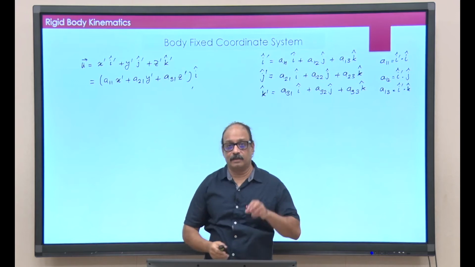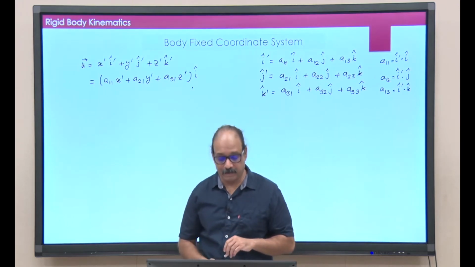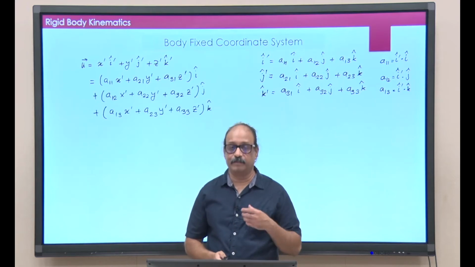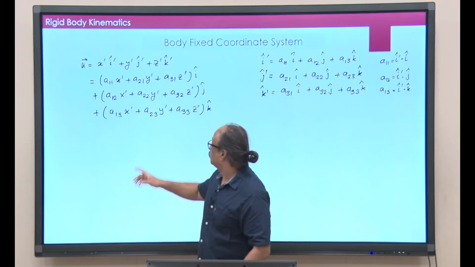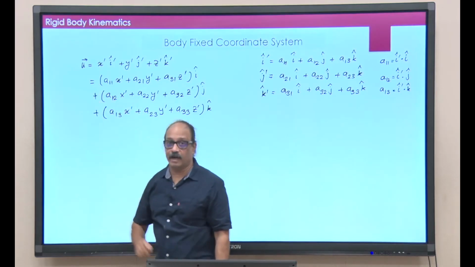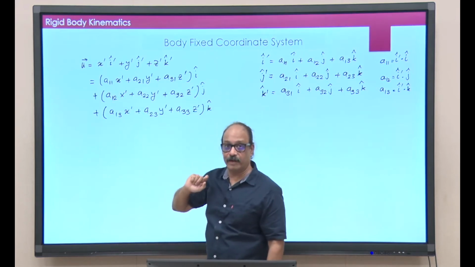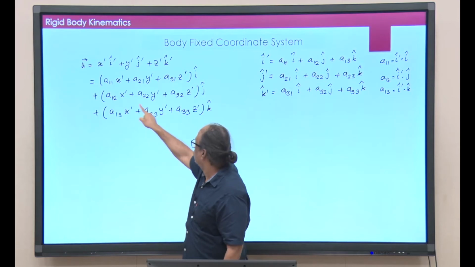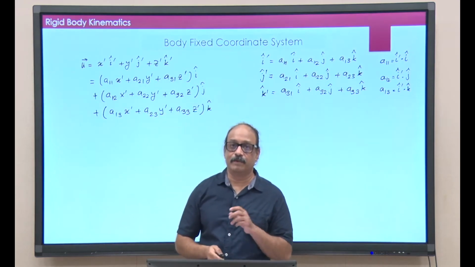You collect all the i cap terms, all the j cap terms and all the k cap terms, and this would be the answer. And now compare this with the coordinates of u with respect to i, j, k. So, the first bracket must be equal to x, the second bracket must be equal to y and the third bracket must be equal to z.